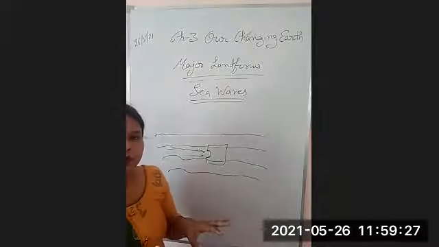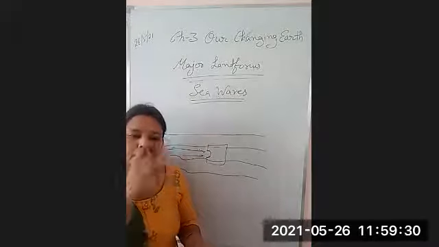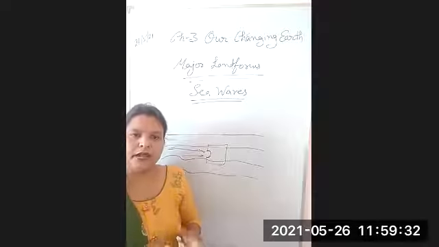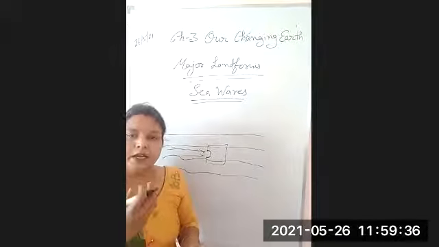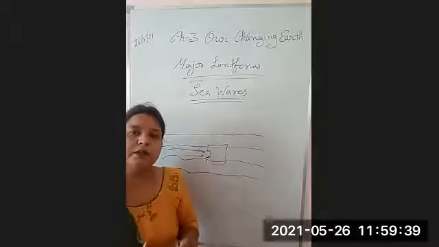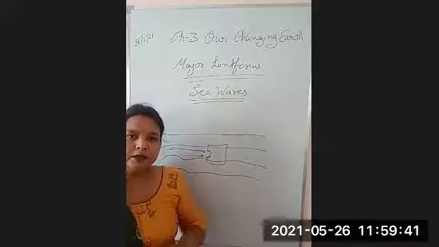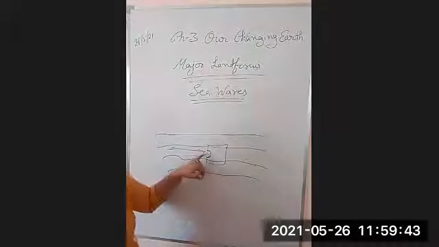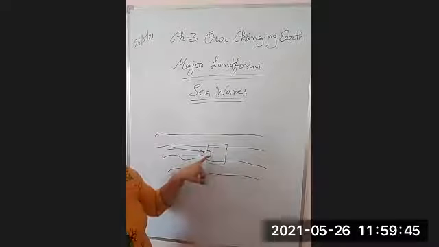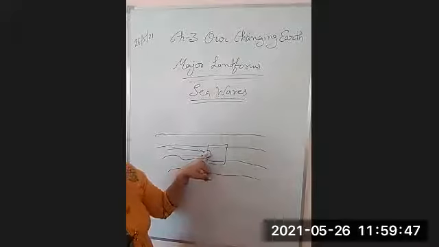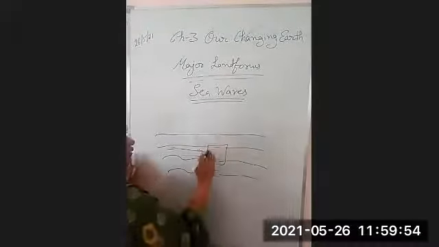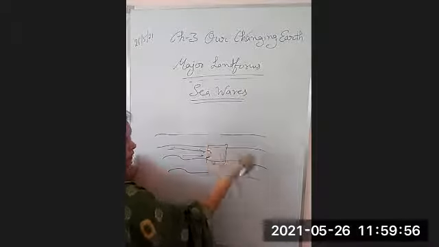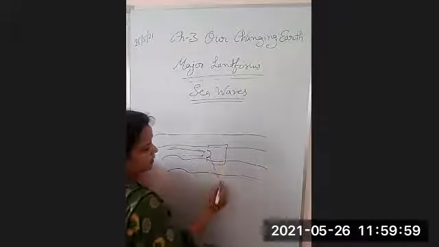Like on the road, if there is continuous rainfall on the road, what would happen? The road begins to erode. The concrete, the bajri, all this material will erode, and the road will break. Similarly, the waves are striking on the rocks. Some portion will break down, and it will create a cave because it is opened on the other side. So it will create a sea cave.